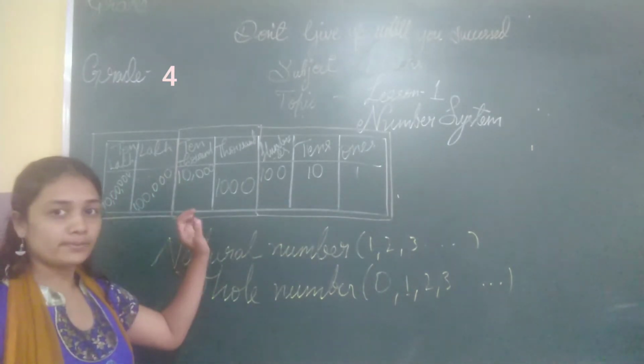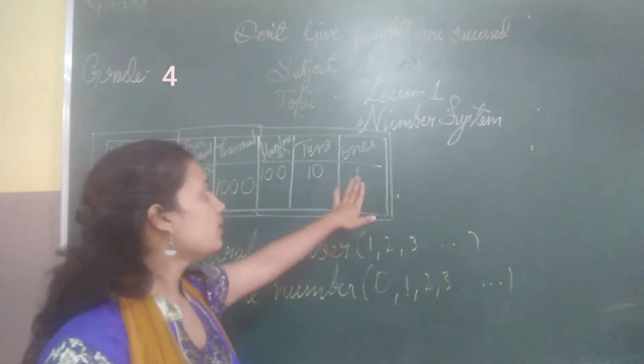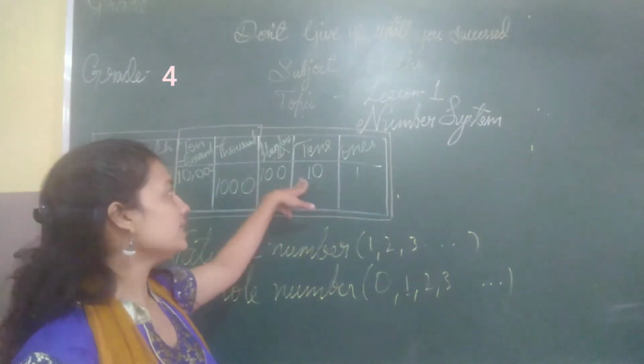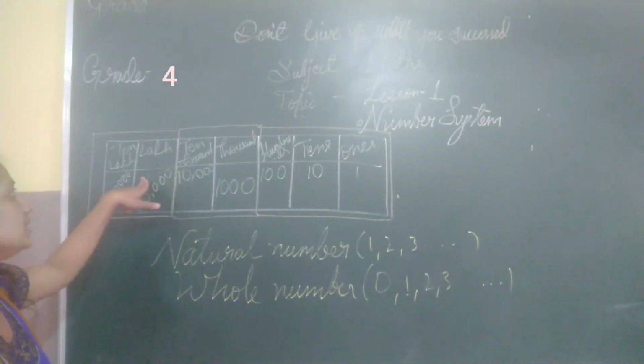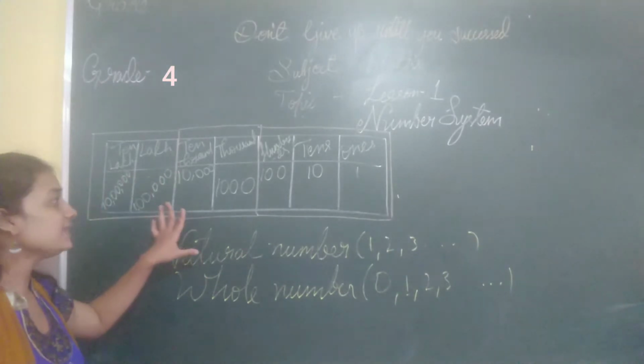Next we will go for the place value chart. This is very important, children. I have written the chart here, you can see it. What are the places written in this? Please read it with me. 1, 10, 100, 1000, 10,000, lakh, 10 lakh. This is actually very important for your grade.